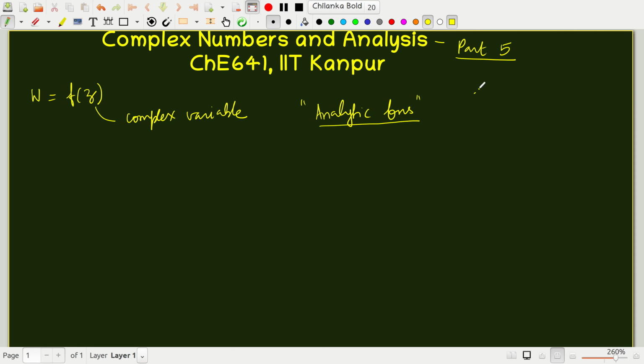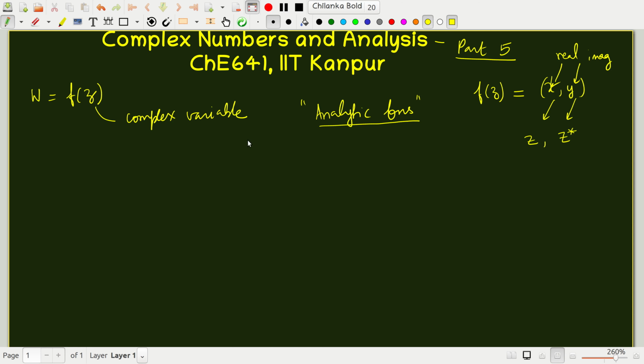Analytic functions are those functions of w. If you think of f of z as a function of two variables x and y, because x is the real part and y is the imaginary part, in general you can trade these two variables for two other variables, z and z star, where z star is the conjugate of z.